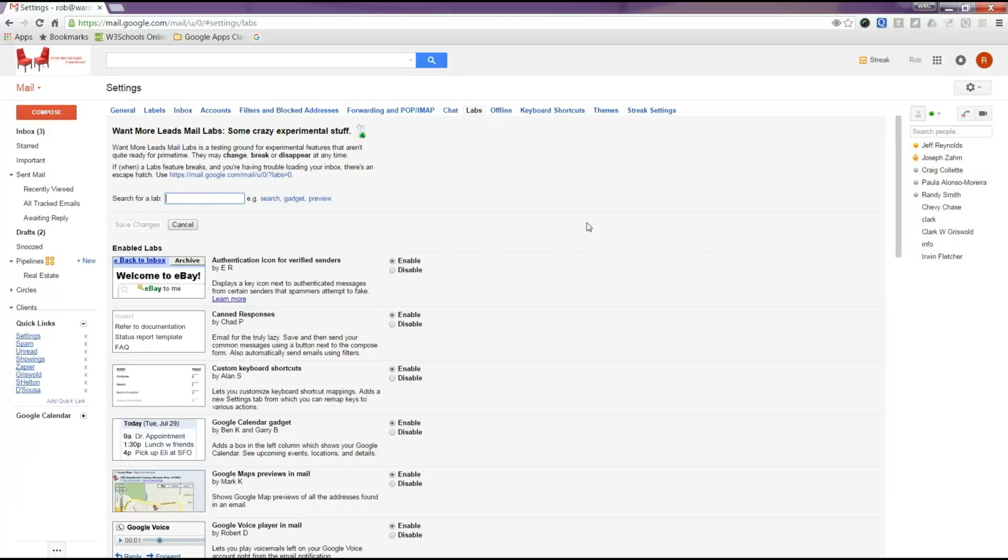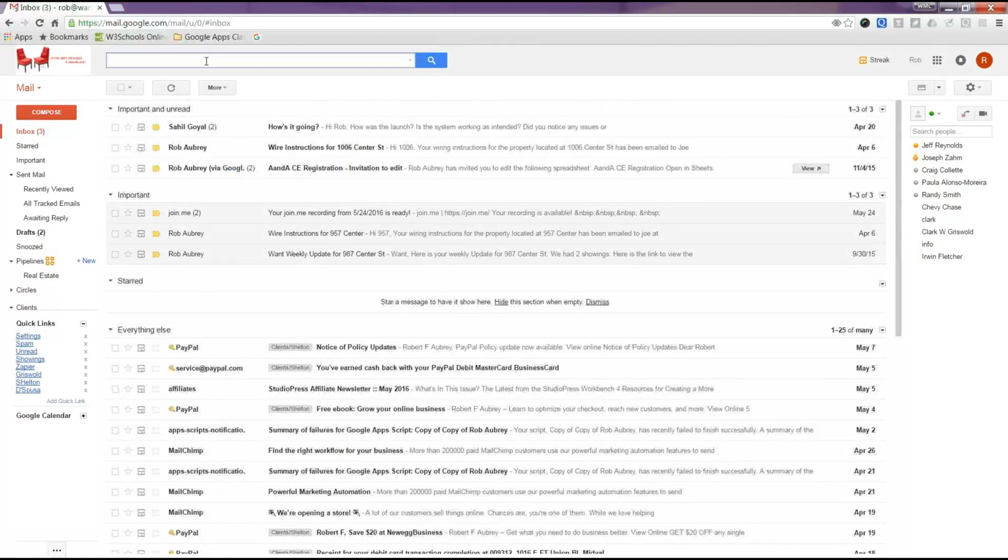Quicklinks are basically shortcuts to a search. Create a search for your email. So you go back to inbox, generate a search, and then kind of bookmark that search, if you will. So that's what Quicklinks does. Those two items alone will really, really help you become organized with your email. So I hope that was helpful.